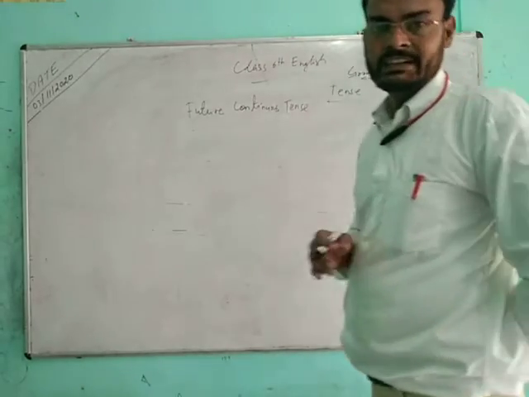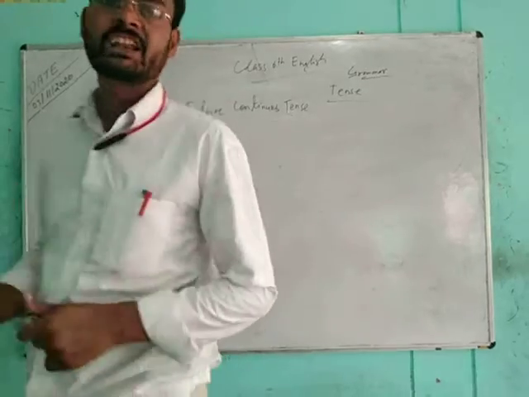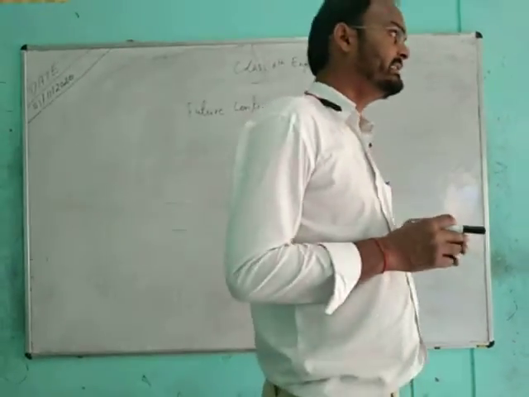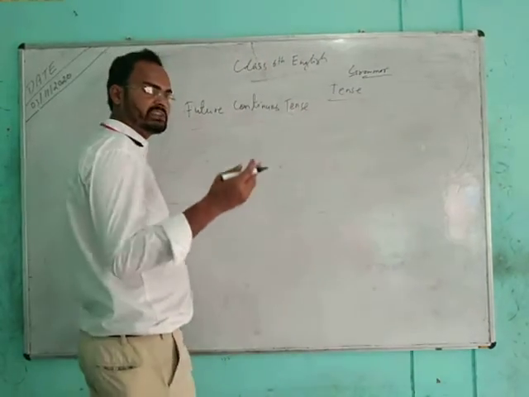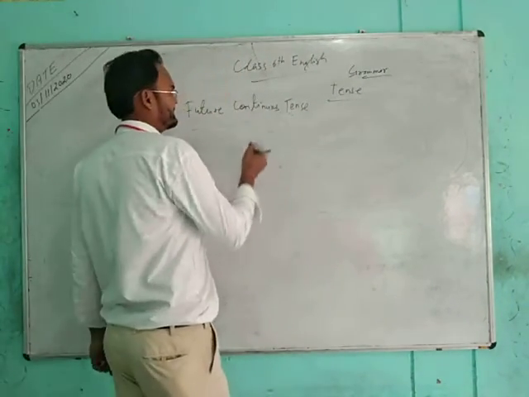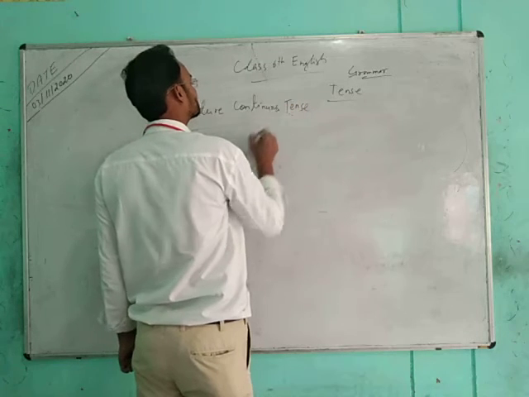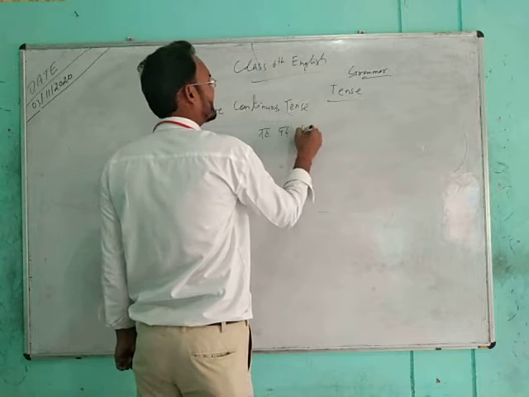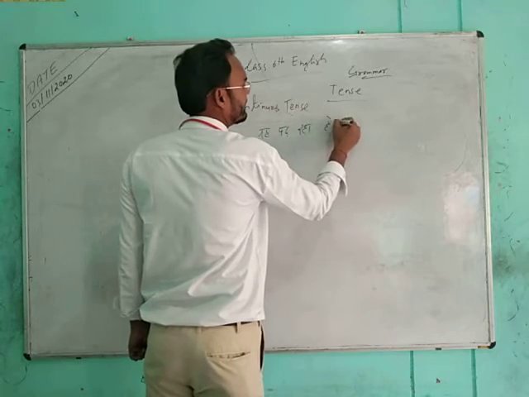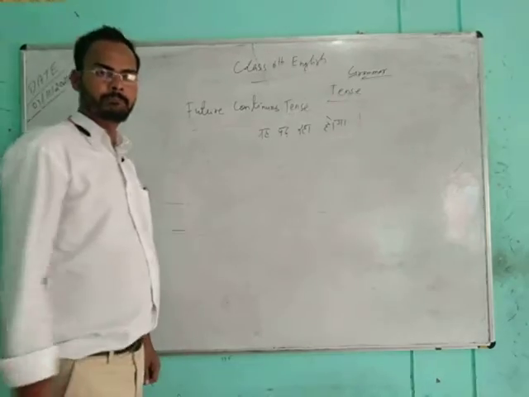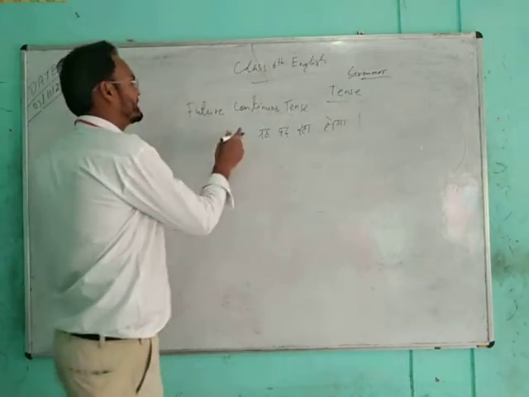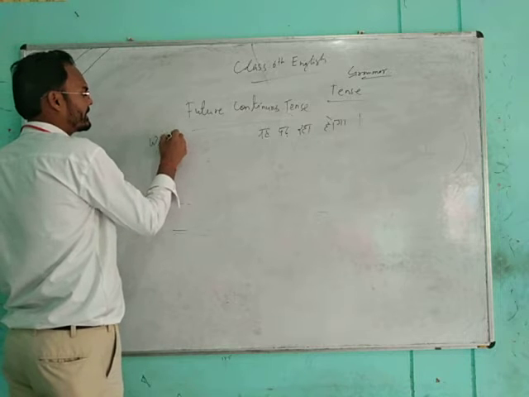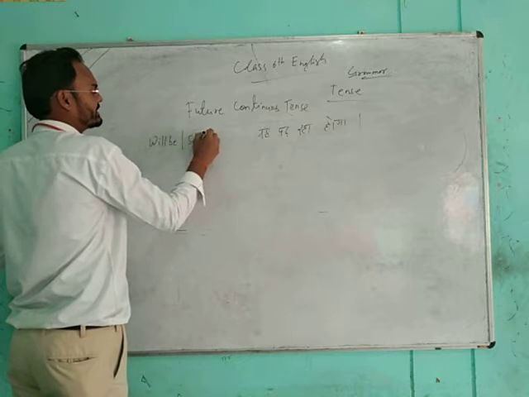Incidents of future time which are continuously running on will all be in future continuous tense. If we take an example of a Hindi sentence, that will be "वह पढ़ रहा होगा." Okay. So what are the helping verbs of future continuous tense? They are will be and shall be.